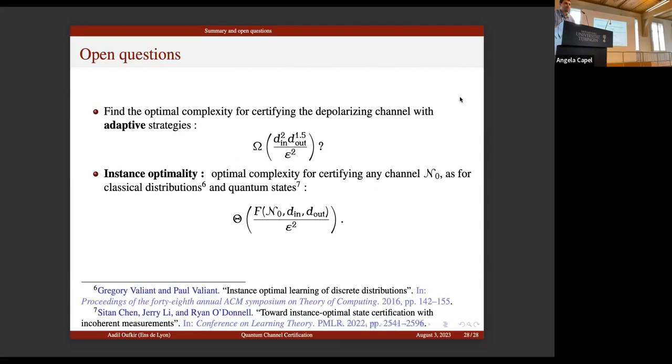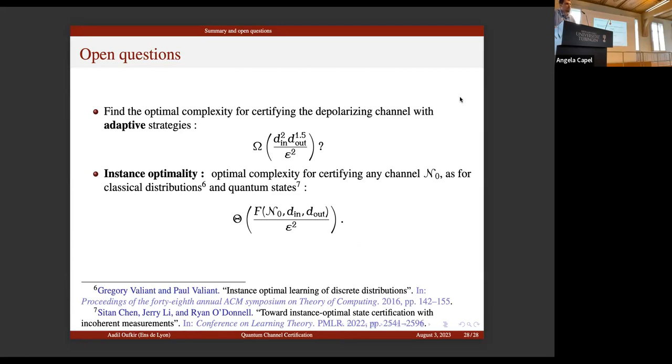So for the instance optimality result, do you have a sense of what would be the right thing? The known result is weird, like 2/3 norm, which is not exactly like the right notion. In the case of the right notion, in this paper of Chen and coauthors, they provided lower and upper bounds.